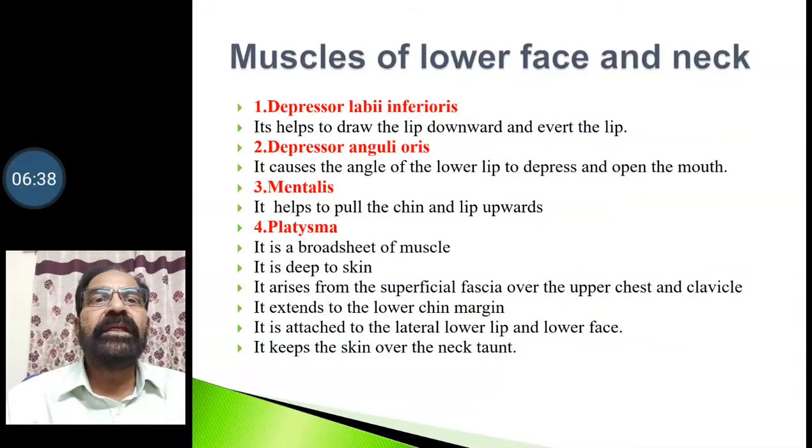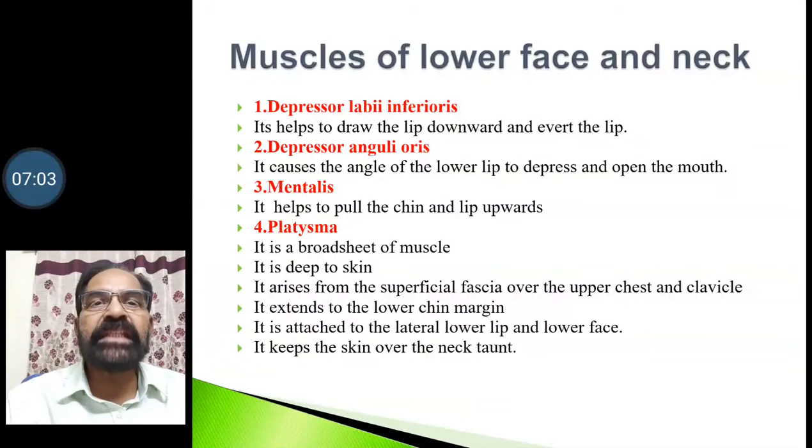Then muscles of the lower face and neck. Depressor labii inferioris. This muscle helps to draw the lip downward and evert the lip. Depressor anguli oris. It causes the angle of the lower lip to depress and open the mouth. Then mentalis. Mentalis helps to pull the chin and lip upwards.